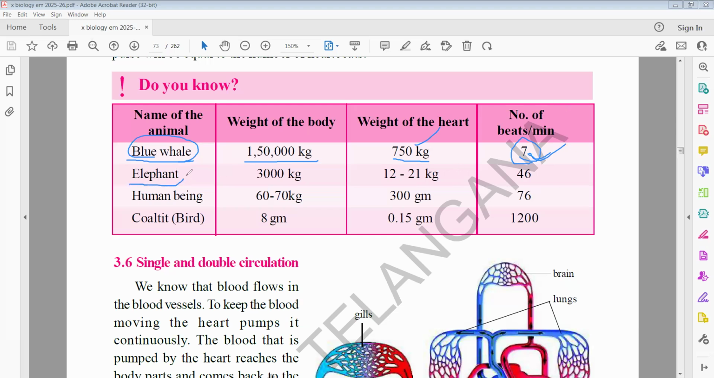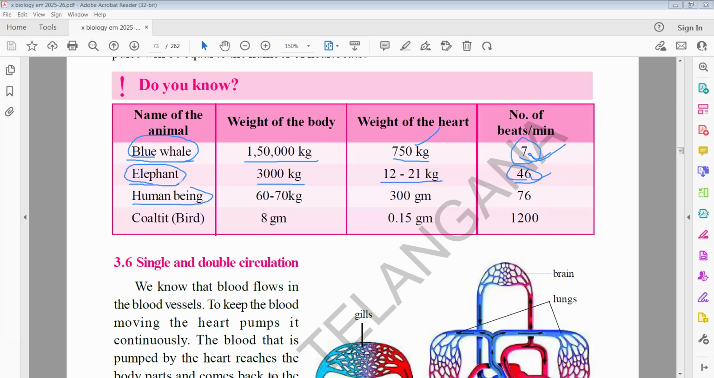Similarly, you take the elephant. The elephant has nearly 3,000 kgs body weight. Its heart is 21 kgs. Its heartbeat is 46 per minute. That is about half of our heartbeat. Per minute, our heart in a normal person beats 70 to 80 times.